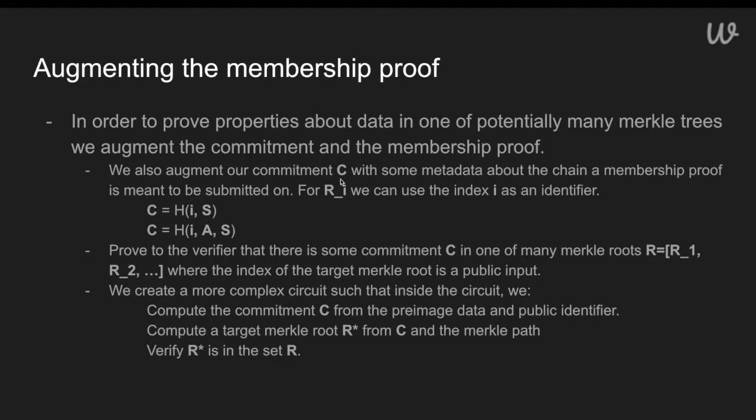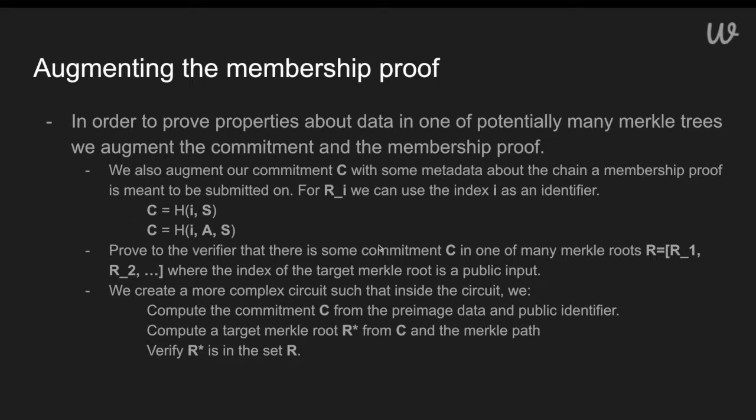So how do we do this? We start by augmenting our commitment with some metadata about the chain that the membership proof is meant to be submitted on. If our set of roots is something like R1 through Rn, we can take a commitment to Ri and use its identifier as part of our hash. And now our commitments for the previous mixer applications we talked about would look something like this. They would have i, the amount, and secrets, or just without the amount if we were dealing with fixed deposit bridges.